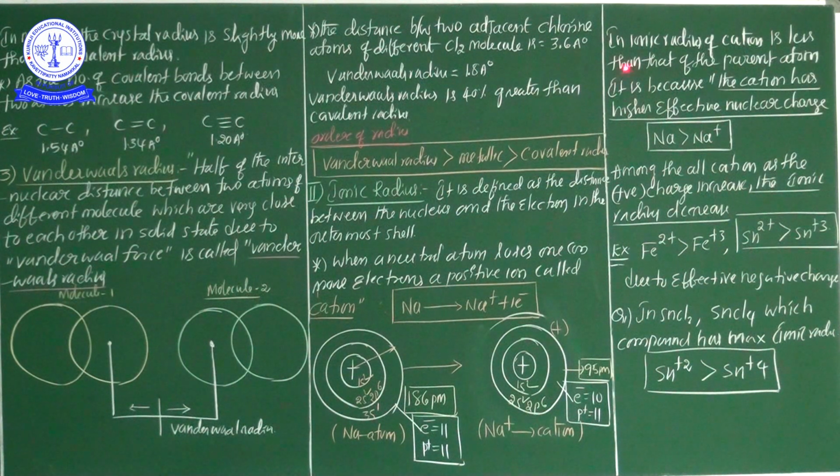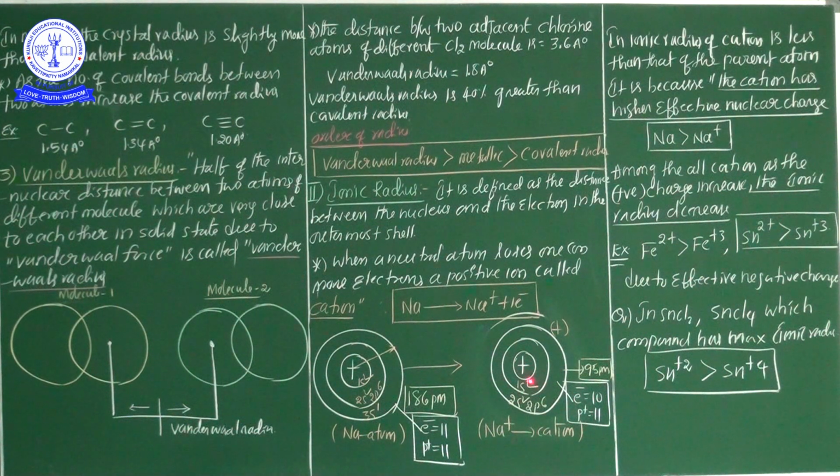Now see here, the ionic radius of a cation, this is the most important. The ionic radius of a cation is less than that of the parent atom. See here, this is the sodium parent atom, it is nothing but a neutral atom. What is the radius? 186 picometer. But here only 95 picometers. What is the reason? See here, in a cation the number of protons is maximum compared to electrons.